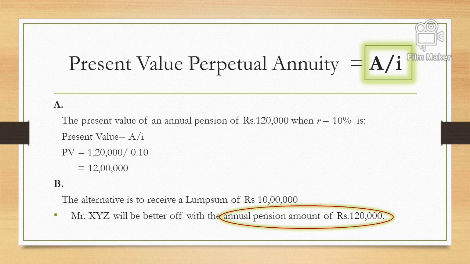So Mr. XYZ should accept the perpetual pension of 1,20,000, which is the more valuable option rather than accepting 10 lakh rupees today. So the choice which we can offer to Mr. XYZ is that he should accept the annual pension of 1,20,000, which has more value by 2 lakh rupees as compared to the lump sum amount of 10 lakh today.